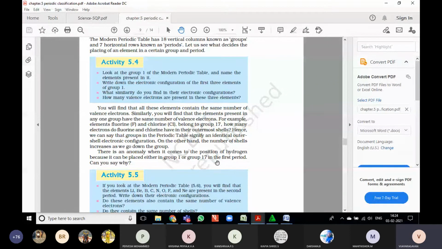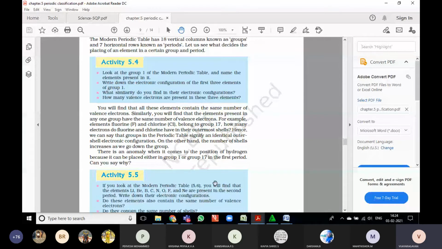So we take the outermost shell, the number of valence electrons present in the outermost shell. In the case of a group, all the elements present in the group have the same number of valence electrons.